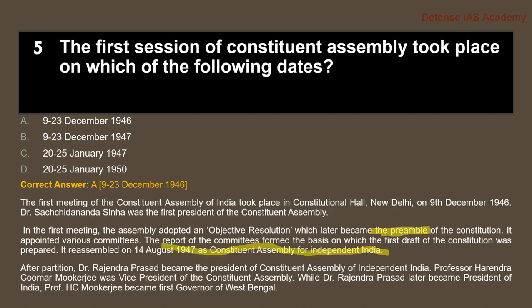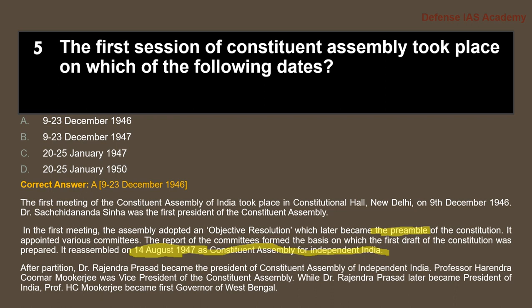So the Constituent Assembly of Independent India reassembled on 14 August 1947. After partition, Dr. Rajendra Prasad became the first president of the Constituent Assembly of Independent India.